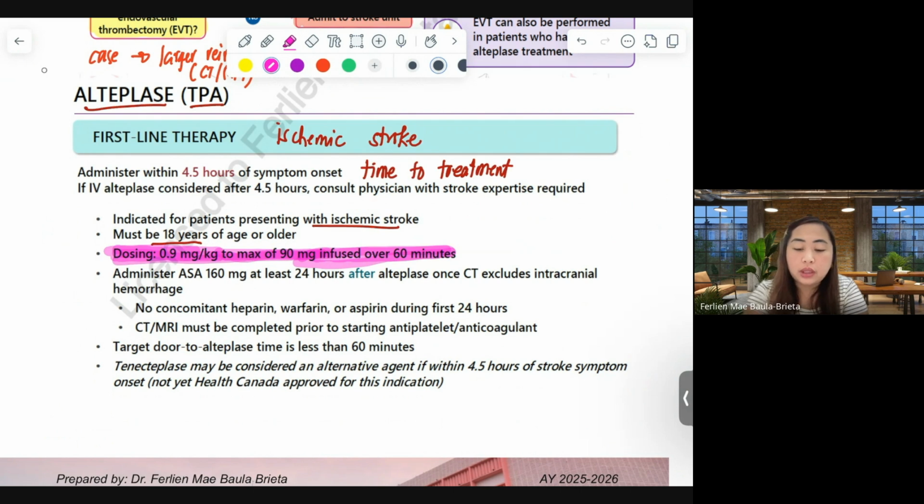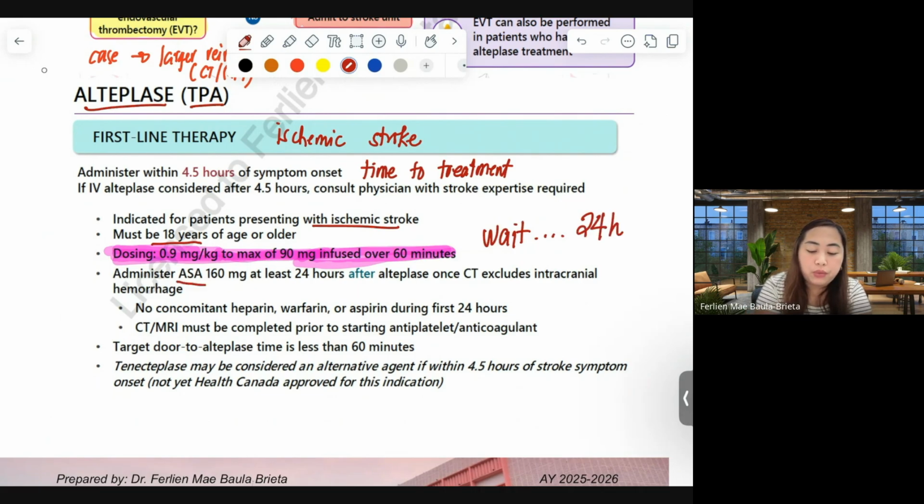After that, we need to wait for at least 24 hours before we can give aspirin. 24 hours waiting time after the 60th minute before we can give the first dose of aspirin with 160 milligram strength.